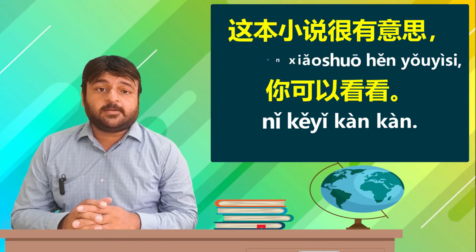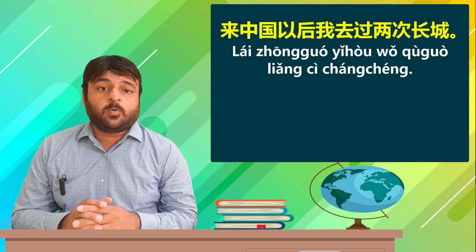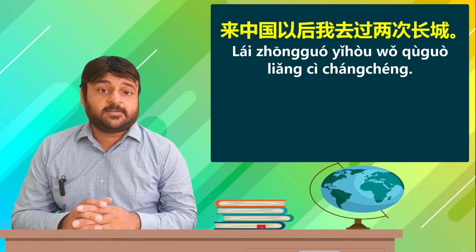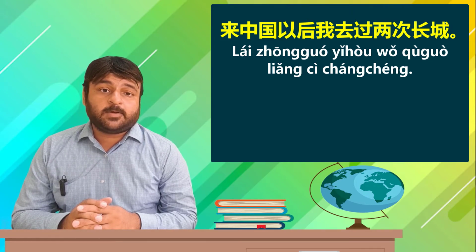Moving on to the next sentence. 来中国以后, after coming to China, 我去过两次长城. I went to the Great Wall twice. Notice 去 also means something that has been done in the past. However, we have used 去过. So the difference between 去 and 去过 is: I went there, and I already went there. In English, if we have to say I went to the Great Wall, that is usage of 去. And if we have to say I have already been to the Great Wall, 我去过长城.